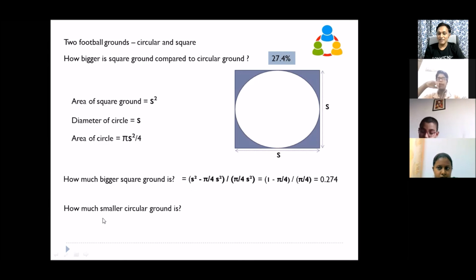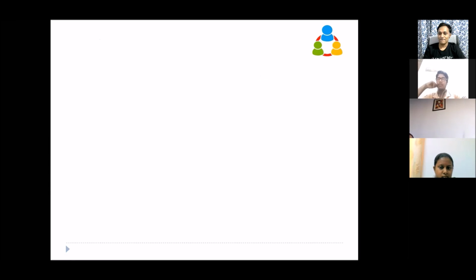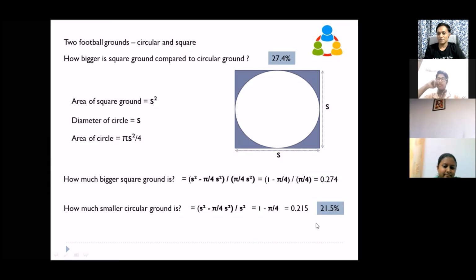So now I ask the other question: how much smaller is the circular ground? Which means compared to the square ground, right? So now obviously same thing. The denominator will change. So this will become 1 minus pi by 4. So this value is just 21%. Just 21%.